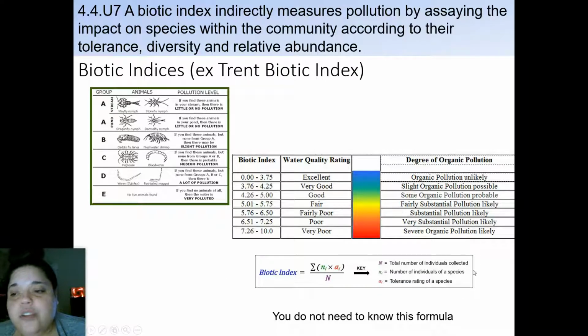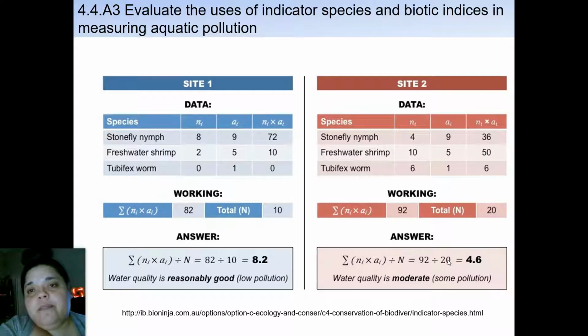You don't need to know this formula, but you might need to use this formula for something in the future. So the biotic index is the summation of the number of individuals of a species times the tolerance rating of that species, whichever rating they would end up having as far as tolerance goes. And then you would divide all that by the total number that you collected as a whole. And then you would end up getting what your biotic index would be.